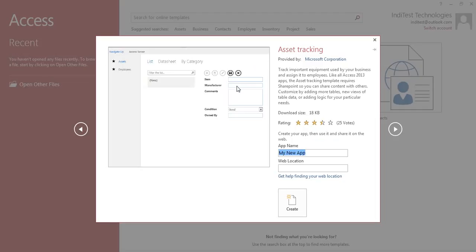You can put in the comments, the condition of the product and the person who has owned the product. So basically it is like a sales management system which lets you track where the different products that you have manufactured are going to, or where the different products that you have ordered are coming from.